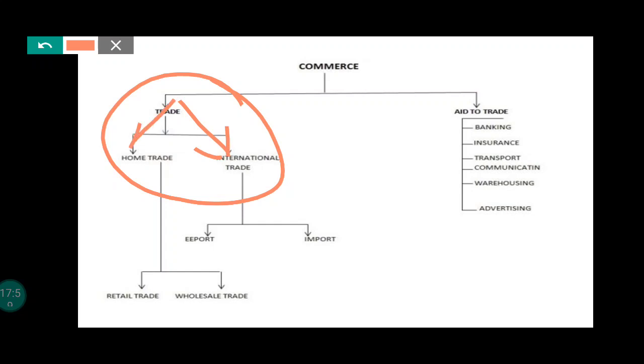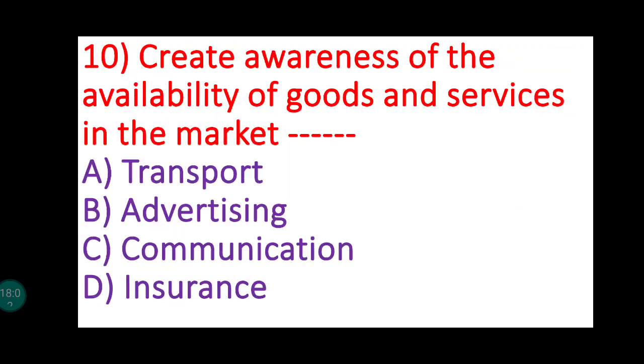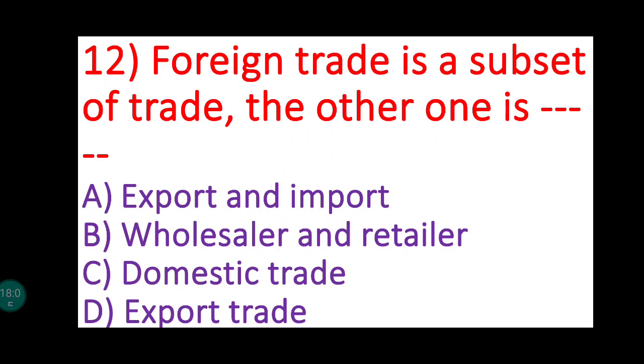So what is the other side? So other side is home trade, or the other name is domestic trade. Foreign trade is a subset of trade, so the other one is domestic trade. Domestic trade means which deals with buying and selling of goods and services within the geographical boundary of one country. So home trade is also known as domestic trade or internal trade. So trade is divided into, one is foreign trade, another is domestic trade. So the answer is domestic trade.